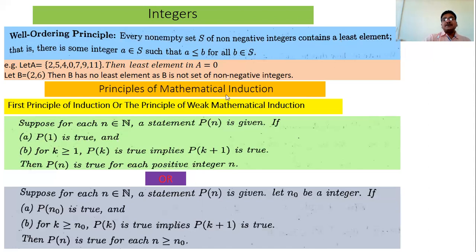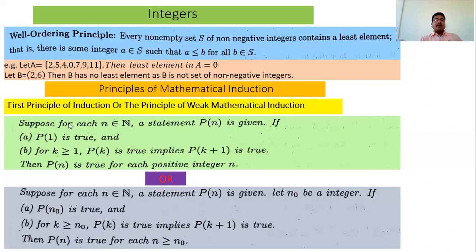And then the principles of mathematical induction. The first one is called the first principle of mathematical induction, or first principle of induction, also called the weak principle of mathematical induction. Mathematical induction is shortly denoted by the standard short form, capital M.I.